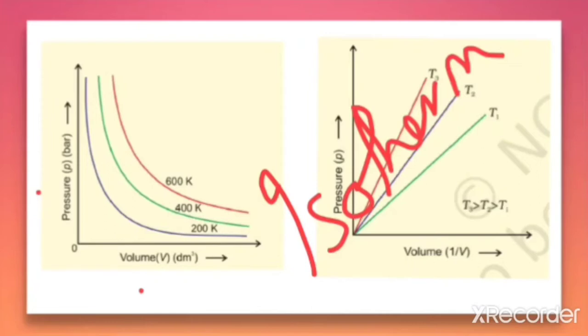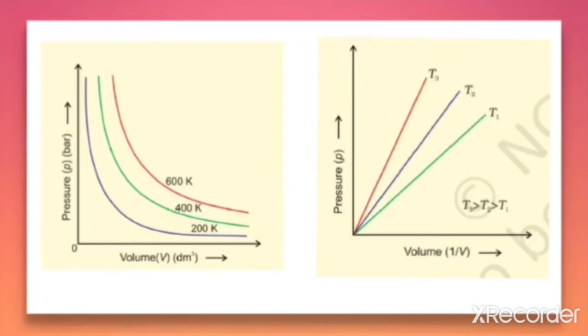When we make this plot for different temperatures, as shown in the first plot, 600 Kelvin, 400 Kelvin, 200 Kelvin, at a particular temperature with increasing pressure we can see that the volume decreases. So we get a curve in this way. That is the pressure-volume plot for the different temperatures.